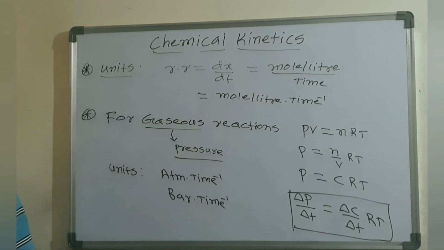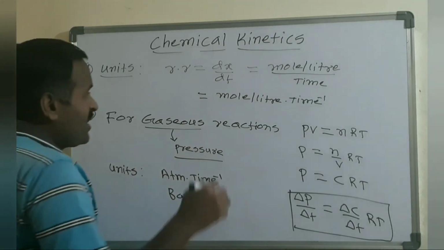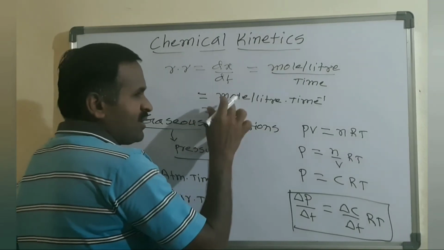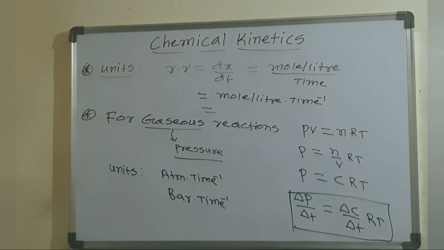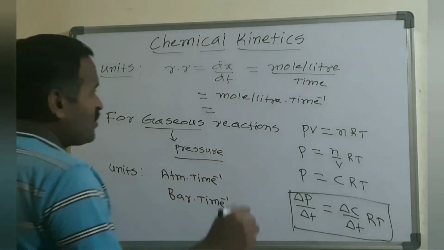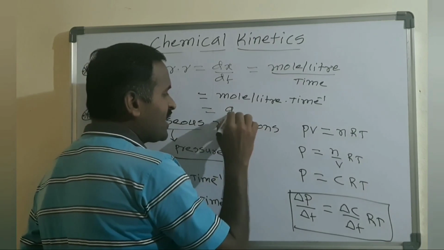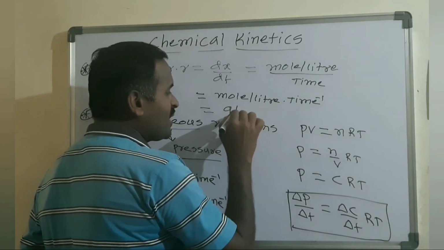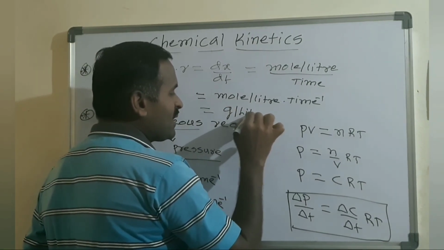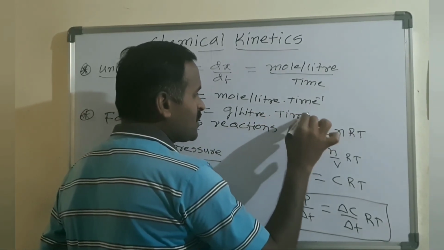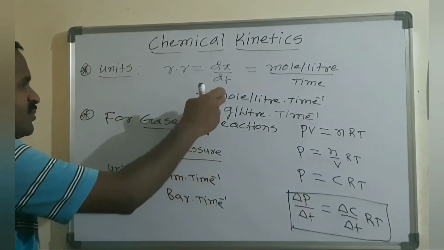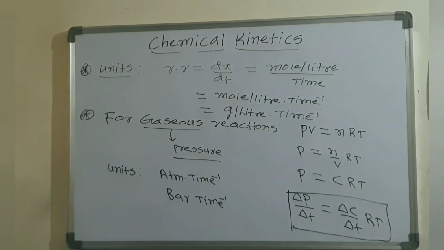Even this moles per liter we can write in terms of grams per liter also, because a mole is nothing but the amount of substance, so I can write here mole per liter, or gram per liter, and time inverse also. That is common, mole per liter or gram per liter, correct?